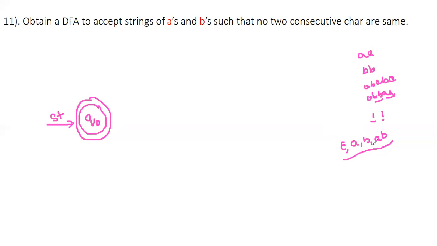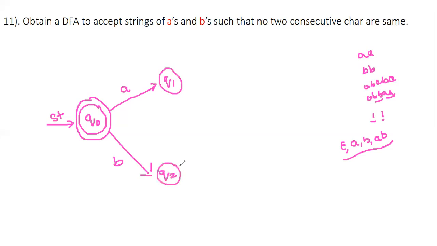A single B, if it is there, it should be accepted. So what I need to do is make a path of A on one side and a path of B on another side. You may go for any other particular design, it should not be in the same shape as this DFA. The only thing is what the final states are, whatever you are deciding, and how it is going to process your characters. So now q0 on receiving A will be going to q1, like that I am writing. Then q0 on receiving B will be going to q2.